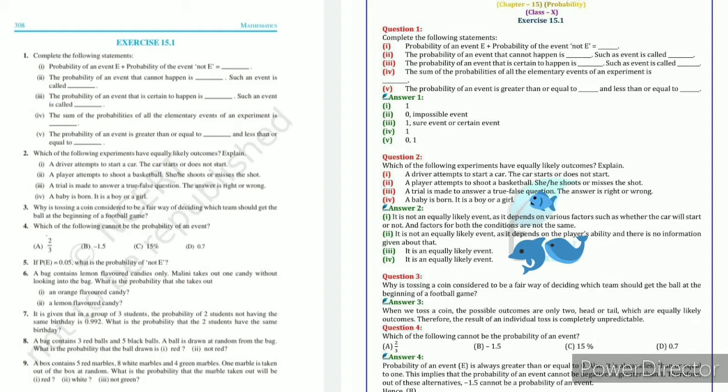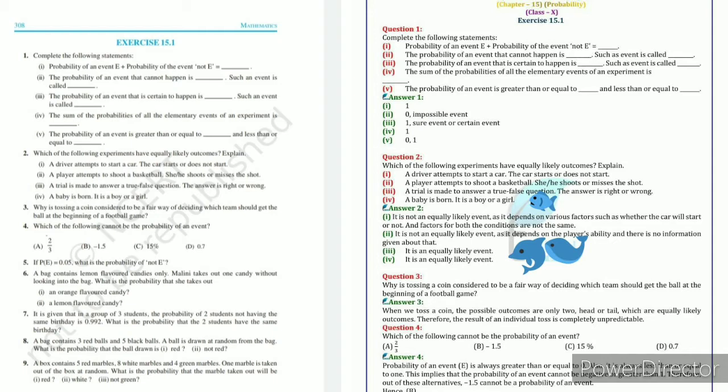Same question, number 4th. A baby is born. It is a boy or a girl. Here also there are only two possibilities, nothing else, so we will get only 1 by 2. It is also an equally likely outcome. Conclusion: first and second are unequally likely, and third and fourth are equally likely outcomes.